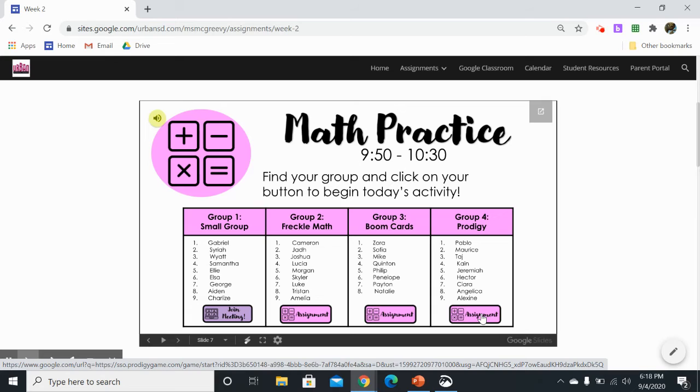Now, if you're feeling disappointed because you really wanted to be in the Prodigy group, or you really wanted to come and hang out with your class in the small group, well, do not worry, because every single one of you is going to go to every single one of these groups this week. It might not be your day today, and that's okay. Sometimes disappointing things happen. But sometime this week, maybe it's on Wednesday or Thursday or Friday, you're going to get a chance to go to every single one of these groups. So everybody is going to be doing the same work in math, just kind of on different days. It might be a little bit confusing, but that's why we're going to practice all week. And eventually you guys are going to get it down.